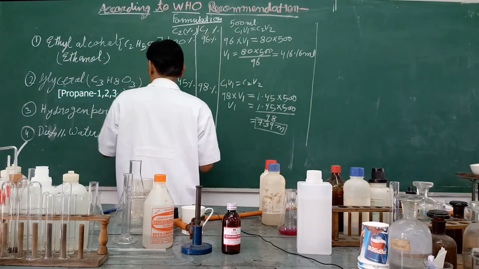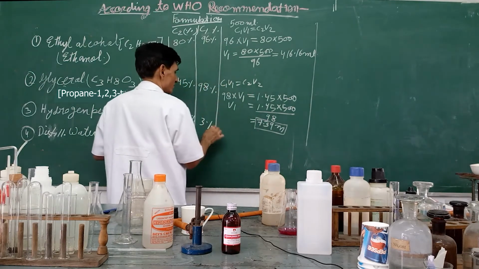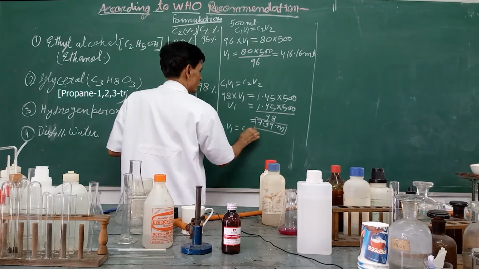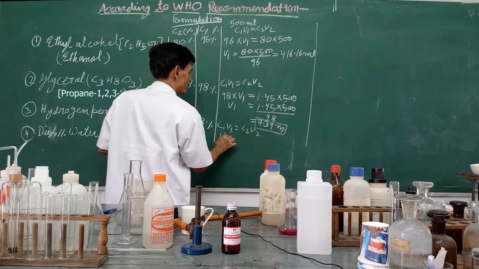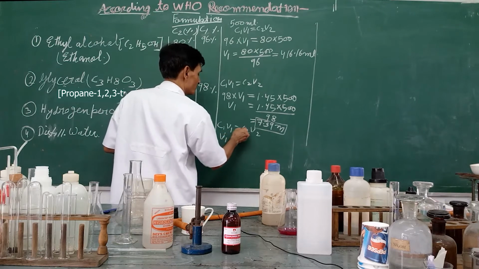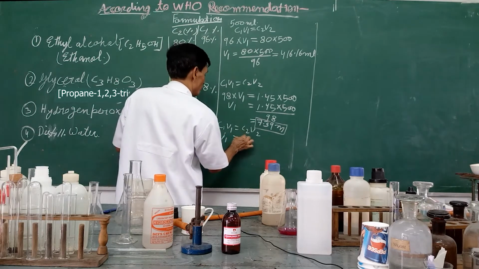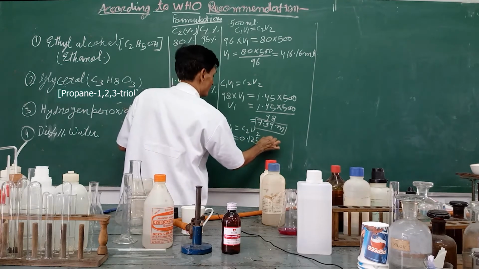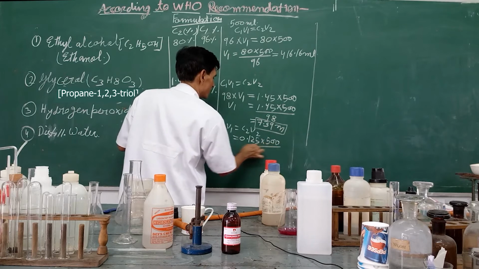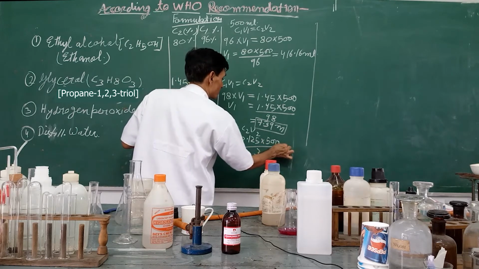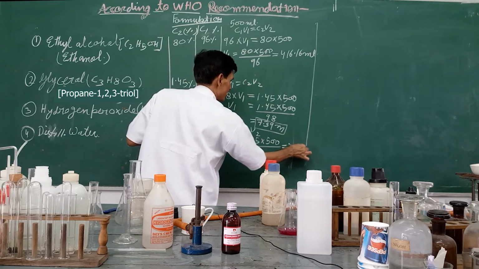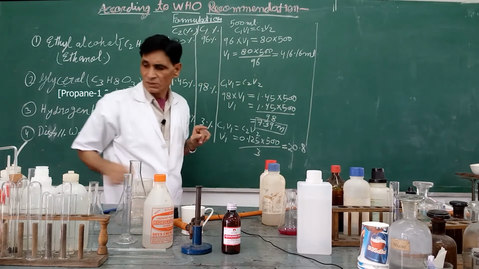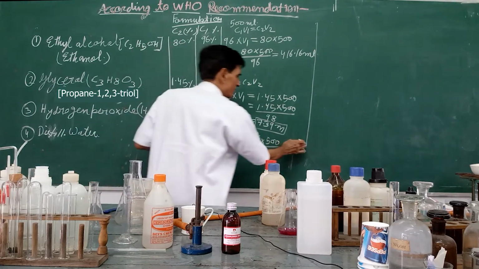Now hydrogen peroxide at 3%. With the help of the same formula, C1V1 equal to C2V2, calculate V1. V1 equals 0.125 into 500 milliliters you have to make, divided by 3, which is 20.83 milliliters.